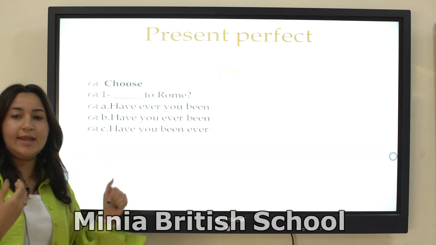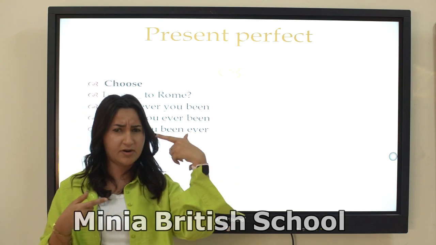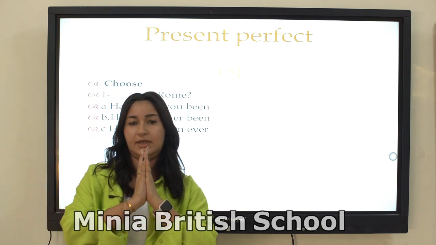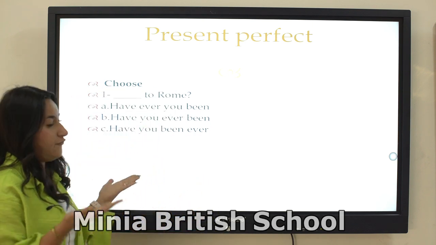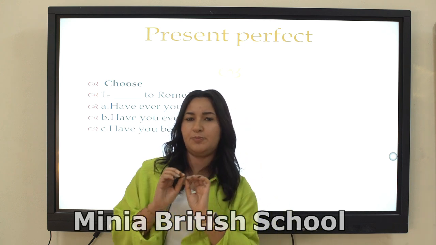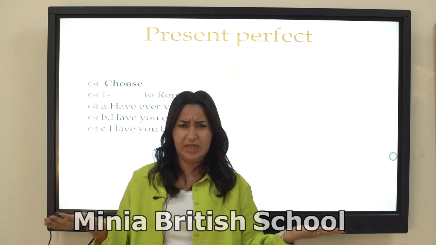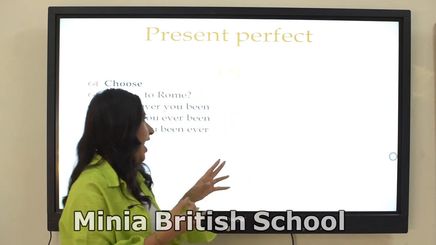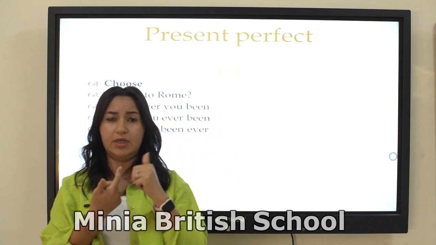Okay, you got it? Now we will talk about the present perfect. So let's make a quick revision about the present perfect. The present perfect talks about something happening in the past but has an effect in the present. What is the form of the present perfect? The present perfect has have plus pp. And what is the pp? It is the third form of the verb. So has with he, she, it, and have with I, we, you, they.